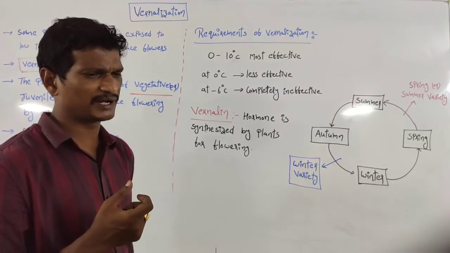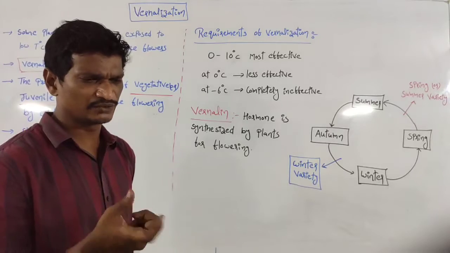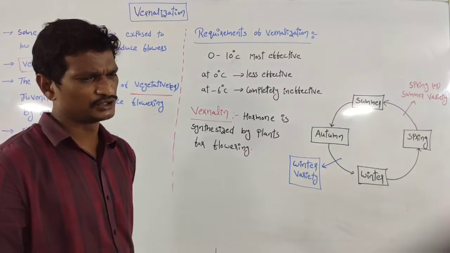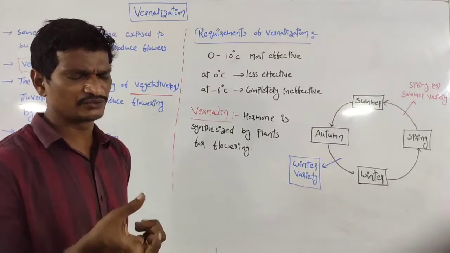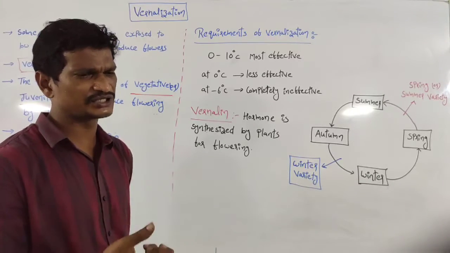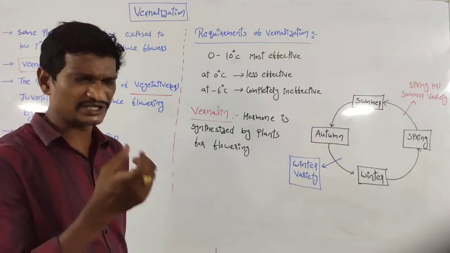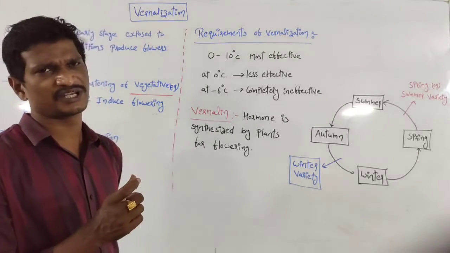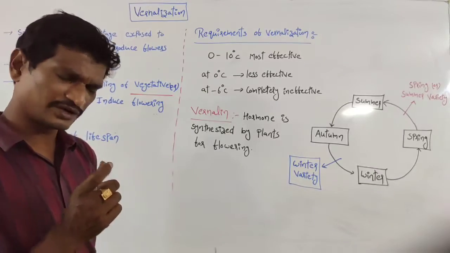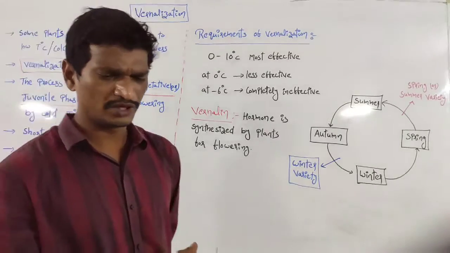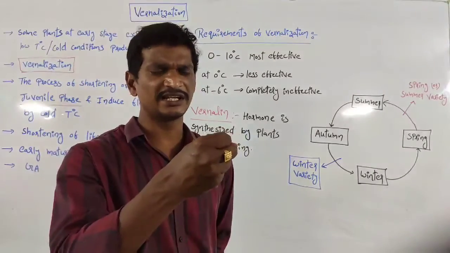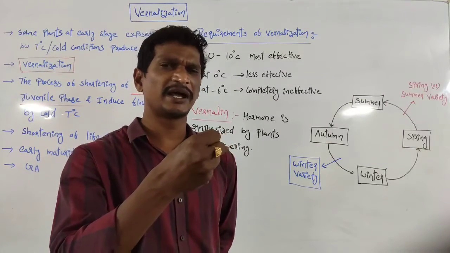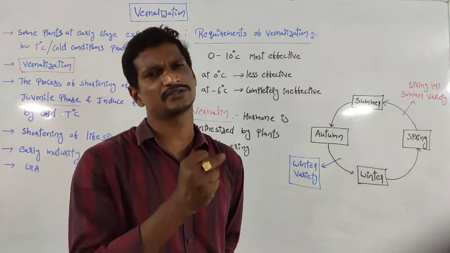So how is the lifespan of the plant reduced? Within the plant there is a vegetative phase, a reproductive phase, and a senescence phase. The lifespan of the vegetative or juvenile phase is reduced. Means one plant is growing, at an early age the plant is exposed to cold conditions, then the plant immediately produces the flowers.